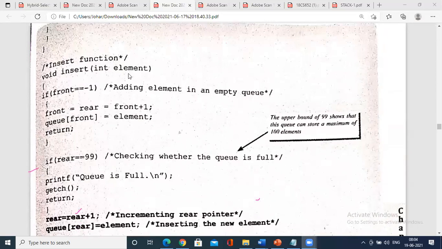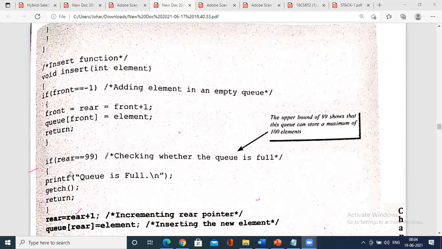Insert element: if front equals -1, you validate that nothing is there in the queue, because front equals -1 means nothing is there in the queue. You assign front equals rear equals front + 1, that is 0, because you are going to insert for the first time. At 0, you insert the first element to the queue of front, and you return.